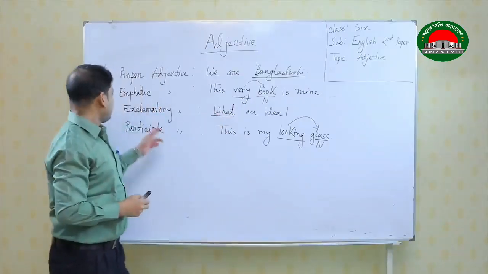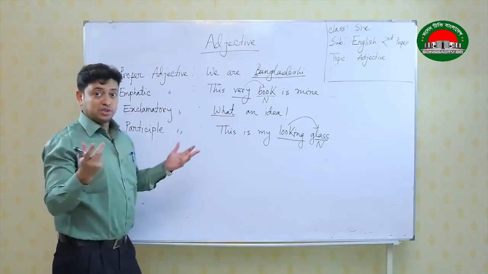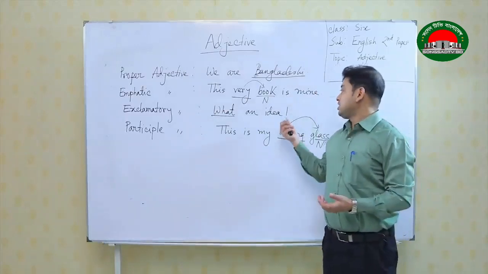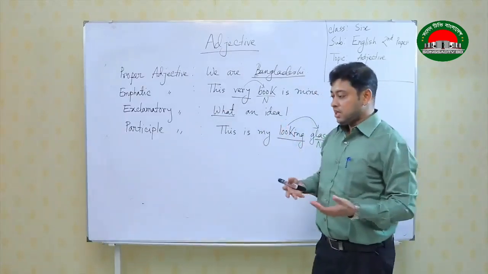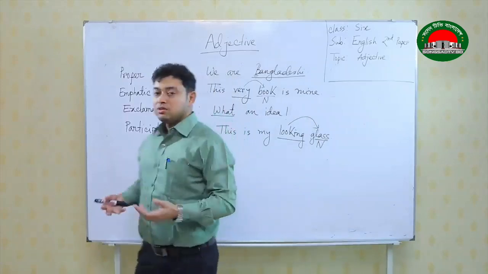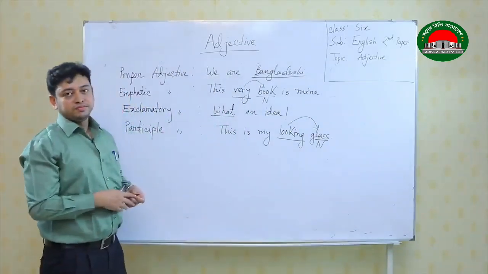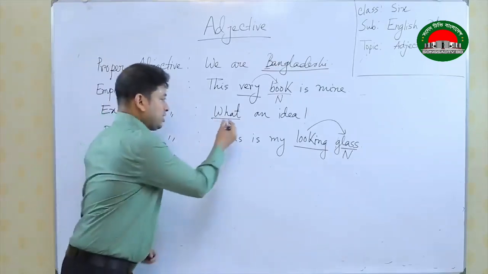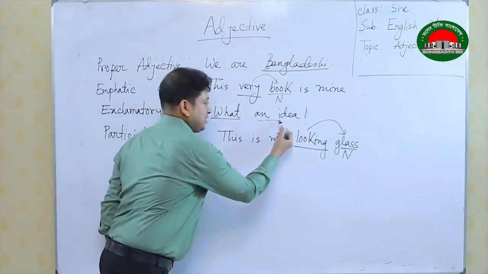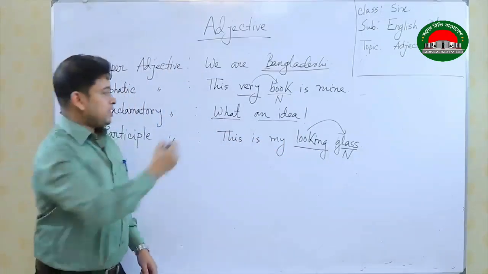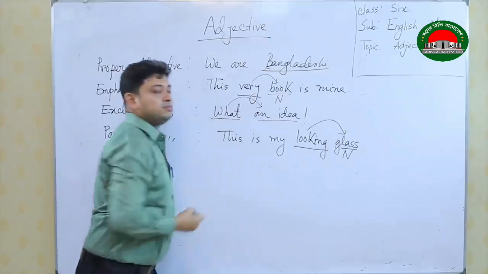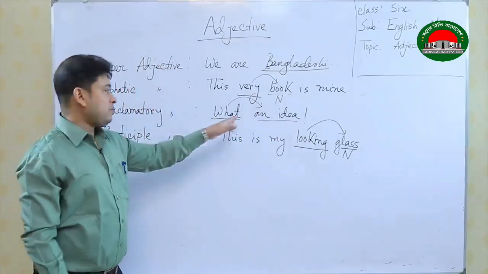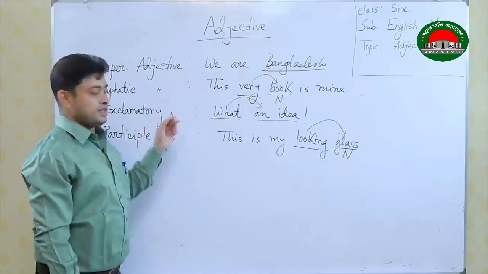Another example is exclamatory adjective. Now, students, there is a sign. We know the sign of exclamation. Now, sign of exclamation is there. So, definitely there will be an extreme feeling. Maybe it is of joy, it is of sorrow, but whatever be the reason here, look at the word what? An idea. This is a noun phrase, but it is qualifying what? As there is a sign of exclamation, so the name becomes exclamatory adjective.